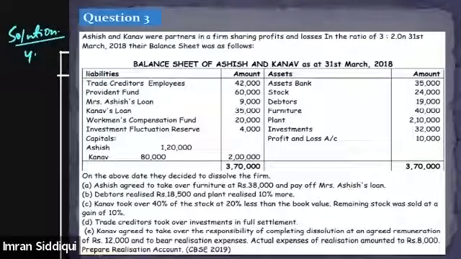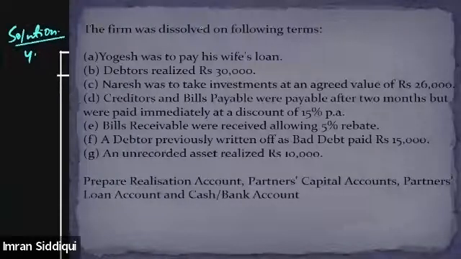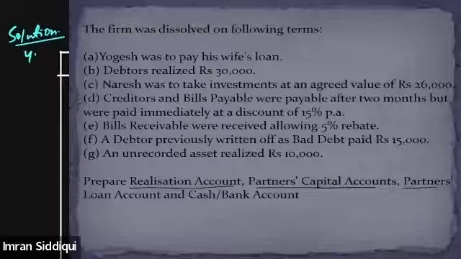Everybody, is that clear to all of you? Yes, sir. Okay. So question number 3 is a little lengthy question. No, I think we did question number 3 as well, so I'm moving to question number 4. Question number 4 is a bit lengthy since it requires us to prepare so many accounts. The realization account is required in it. Apart from the realization account, we need to prepare the partners' capital account, partners' loan account, and cash account. So four accounts are required in this case: 1, 2, 3, 4.